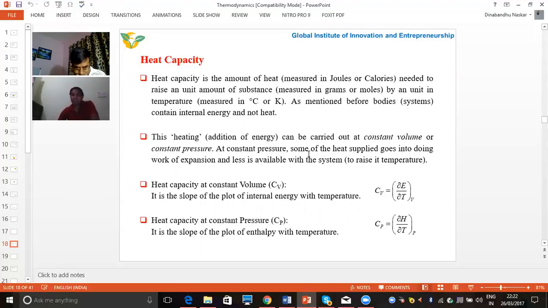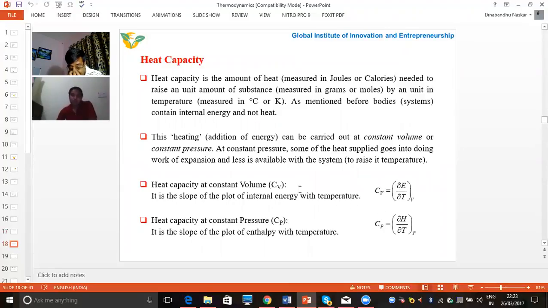Heat capacity can be defined in two ways: heat capacity at constant volume and heat capacity at constant pressure. At constant pressure, some of the heat supplied goes into doing some external work also. But when we are dealing at constant volume, it is not doing external work because volume is constant. When volume is constant, the piston will not be able to move, so it will not be able to do work.